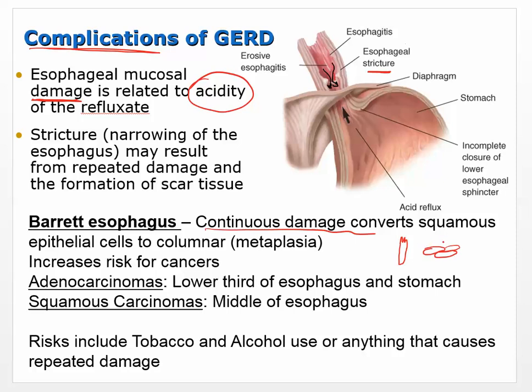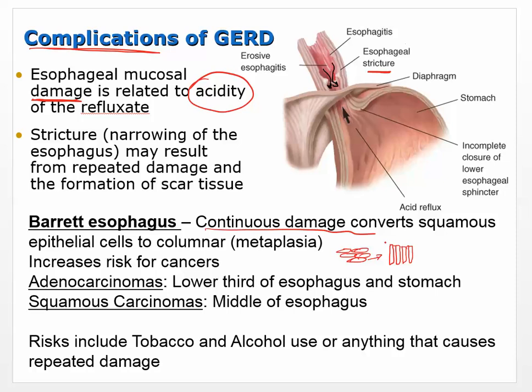Barrett esophagus is the opposite. It's supposed to be squamous epithelial cells, and they turn into columnar epithelial cells. Now, columnar epithelial cells are what line the intestine, most of the intestine. But in the esophagus, these are supposed to be squamous. Okay, so we have the squamous that are turning into columnar, for whatever reason.